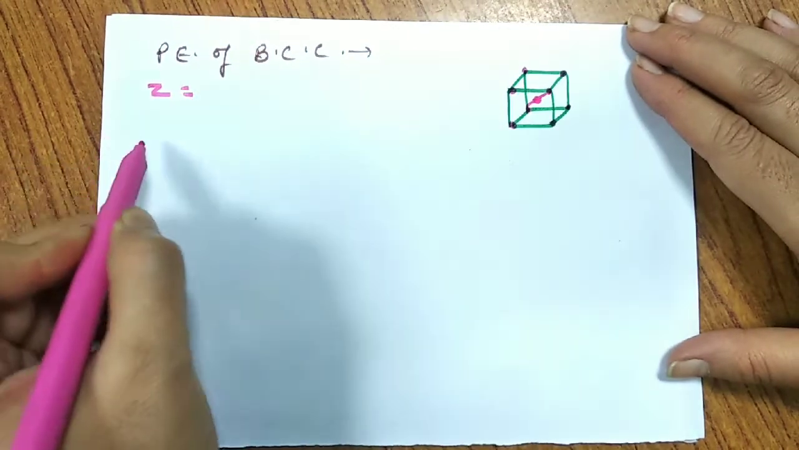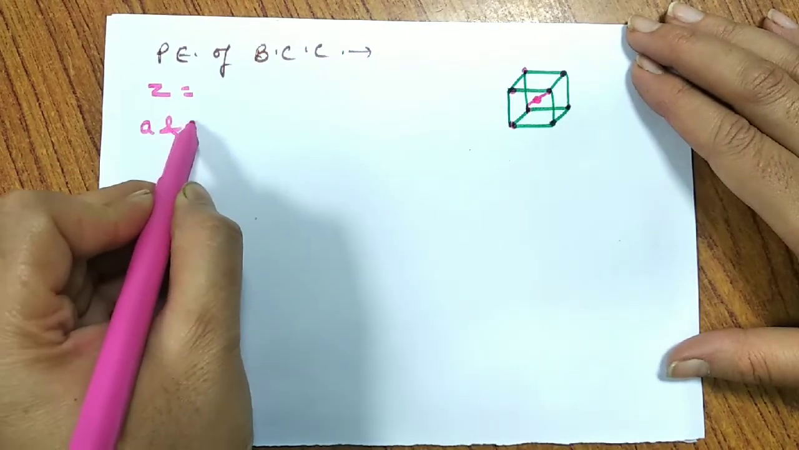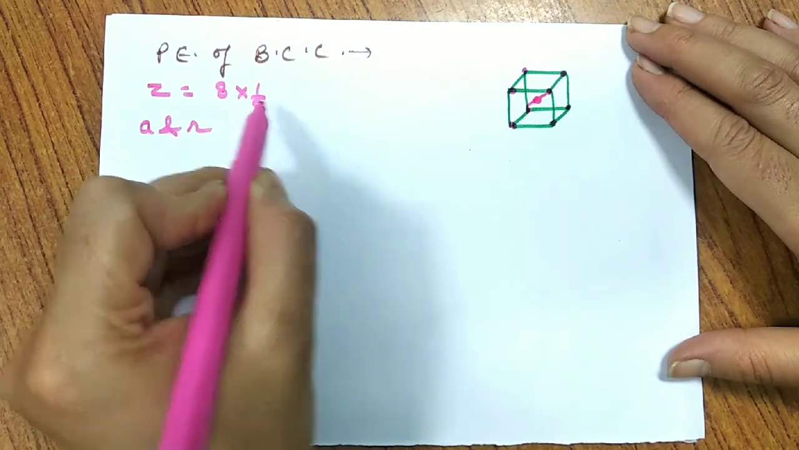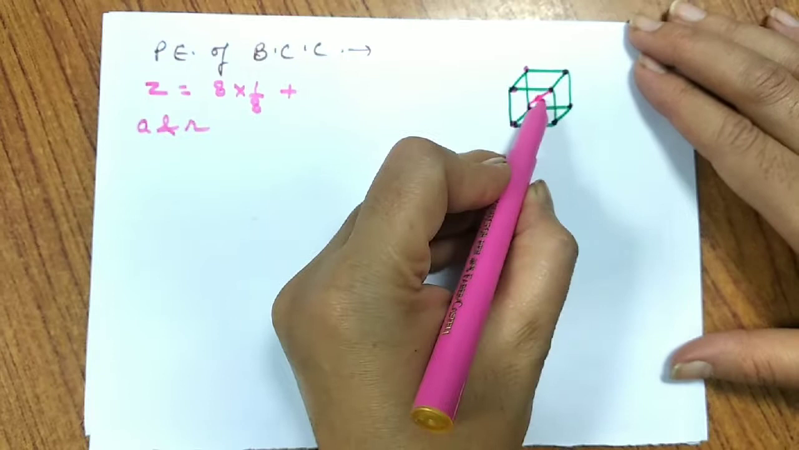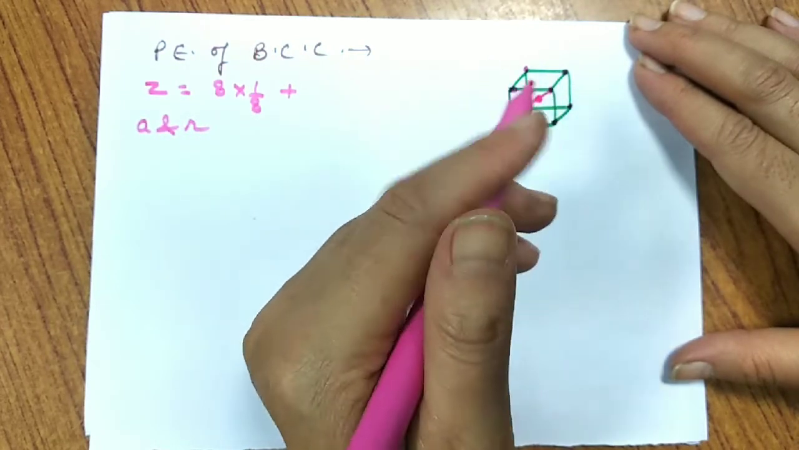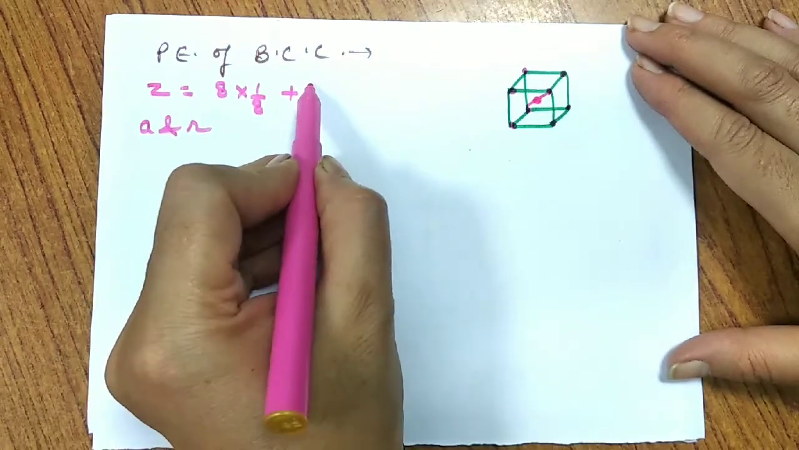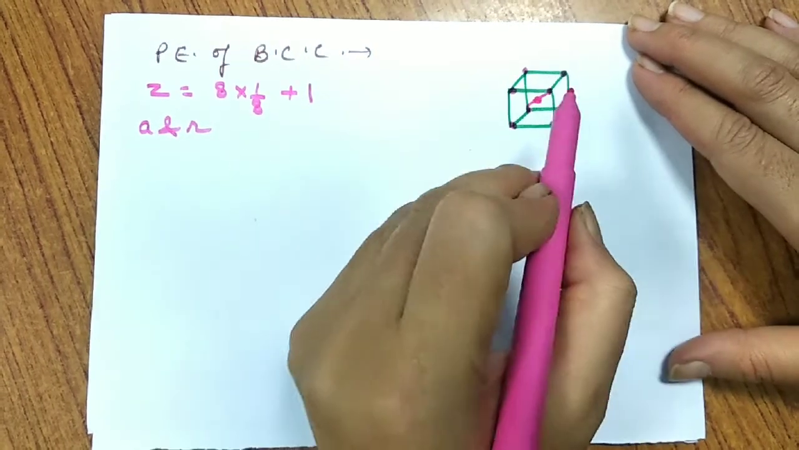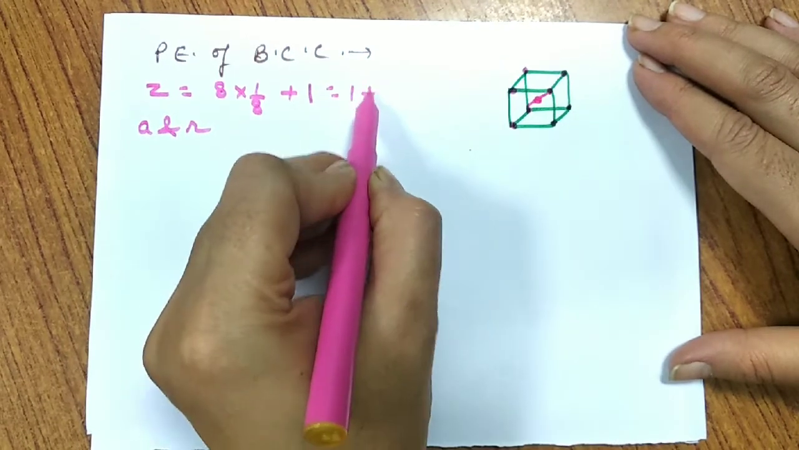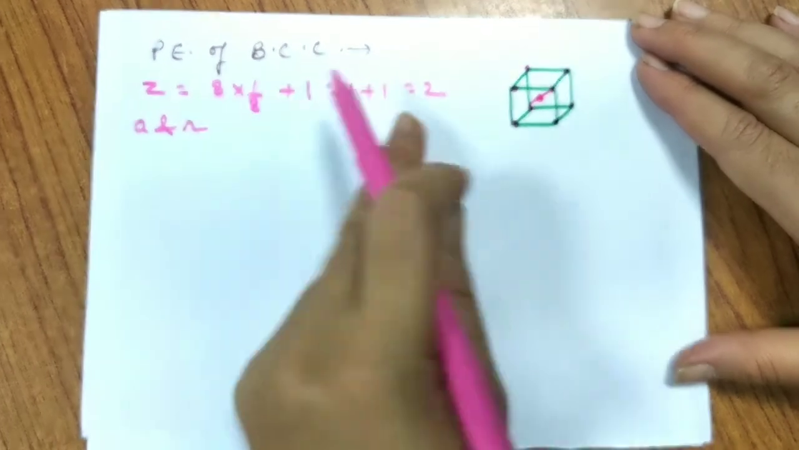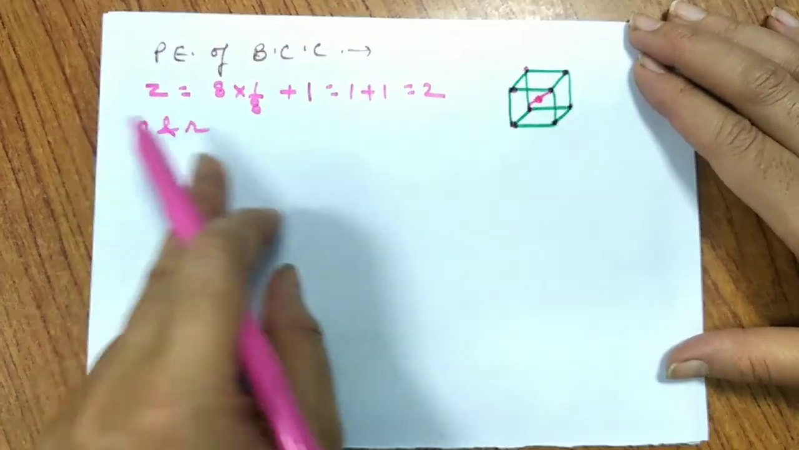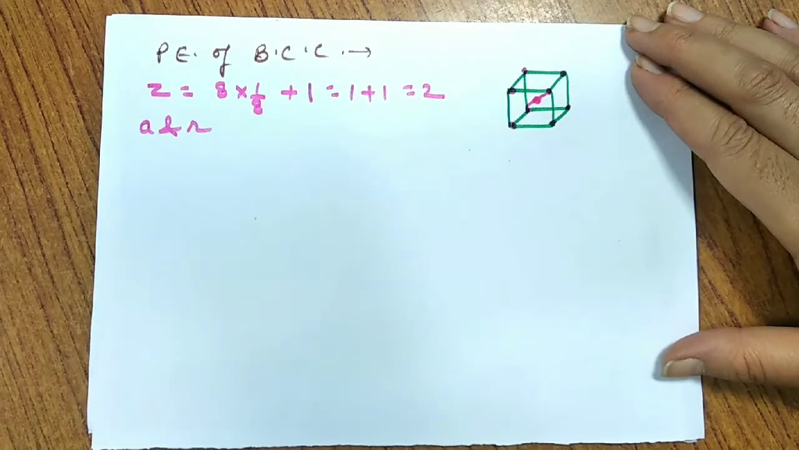arrangement. Let us find Z and find the relation between A and R. So if I talk about Z, the contribution is 8 into 1 by 8 for the atoms at the corner, along with this atom lies only in the center of this unit cell. That means it is not in contact with any other unit cell. So it has its whole contribution to this unit cell and not to any other unit cell. And thus it comes out to be 1 plus 1, that is 2. So for Z, for BCC, body centered cube, Z comes out to be 2. Let us find the relation between A and R.